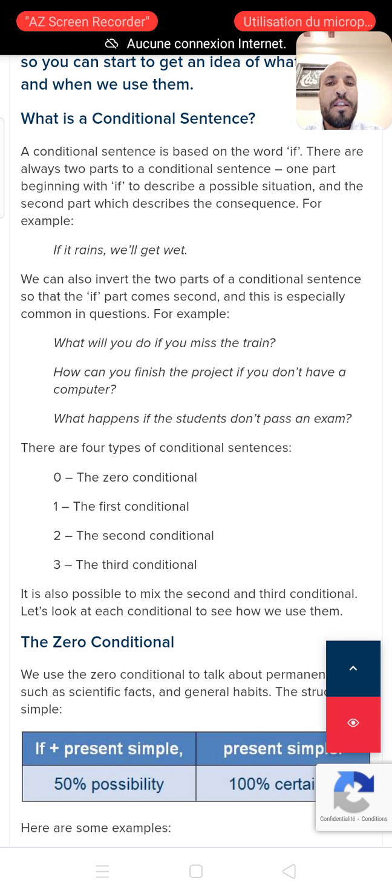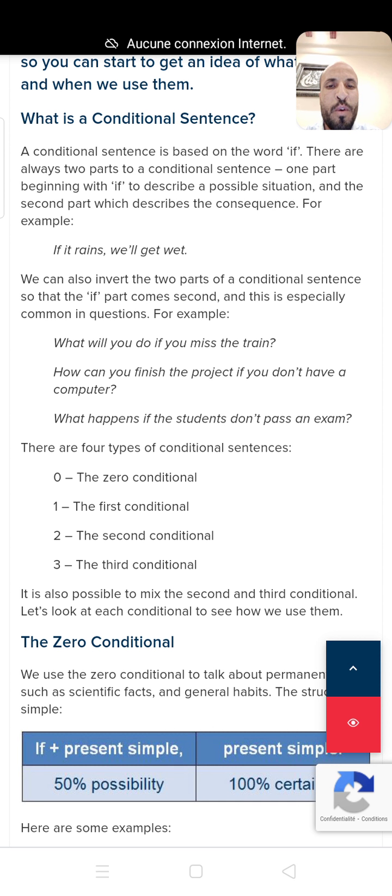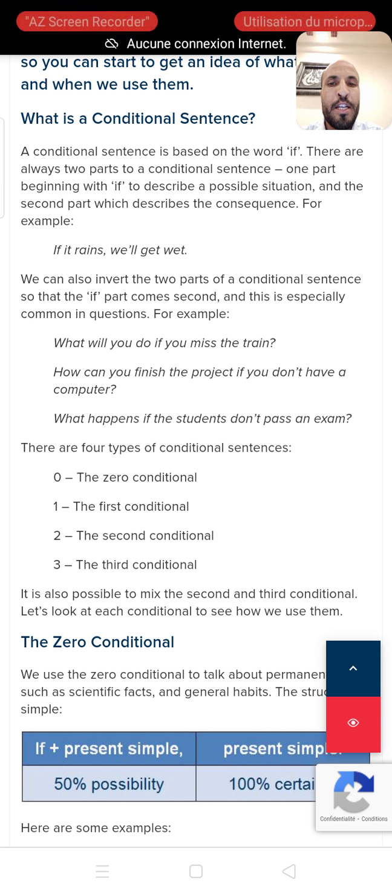We can replace the positions of the clauses, starting with the main clause and putting the if clause in the second position. I might say, we shall get wet if it rains. The only change here is that when we start with the main clause, we don't put a comma. When we say we shall get wet if it rains, there is no comma.